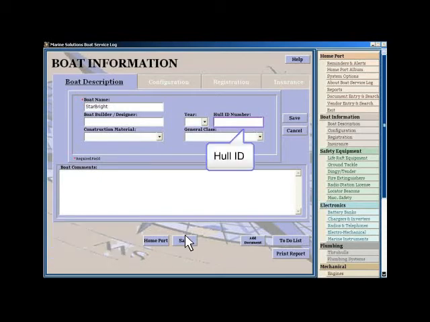Also notice the hull ID is framed in a purple outline. This indicates that this field, if right-clicked, will bring up additional information about the contents of the field.